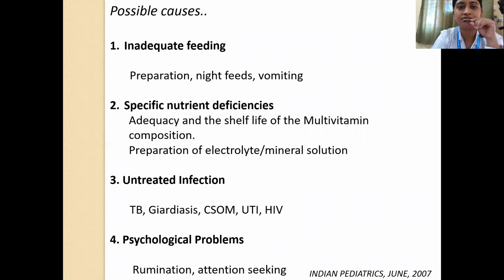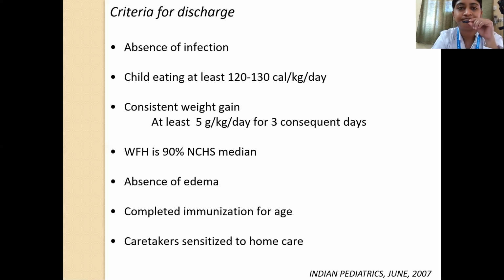So what can be the possible causes? Inadequate feeding. So probably they're not preparing the feeds properly, night feeds are not being given, or the child is taking but he's vomiting it out. Specific nutrient deficiencies may be present. In that case, we have to correct those deficiencies. Maybe the child is having some untreated infection like tuberculosis, giardiasis, chronic suppurative otitis media, urinary tract infection, HIV. So we have to look for these infections and treat them. And or there may be psychological problems.